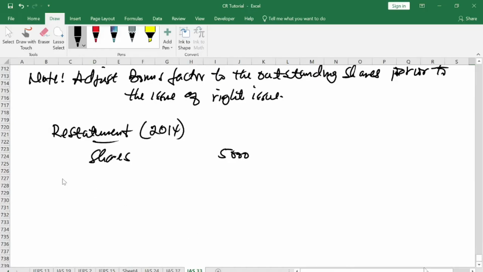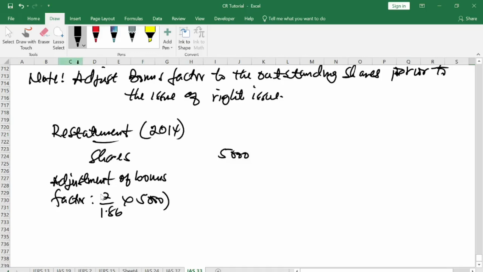So how do you do the restatement? You come and say adjustment of bonus factor. You pick the bonus factor, which is 2 over 1.86, multiplied by the shares, which is 5,000.